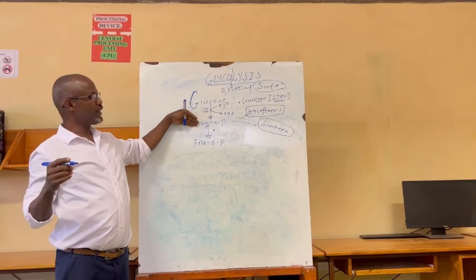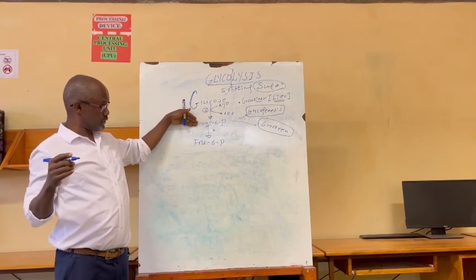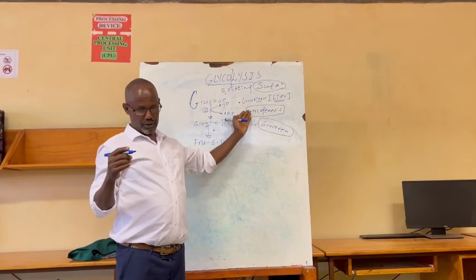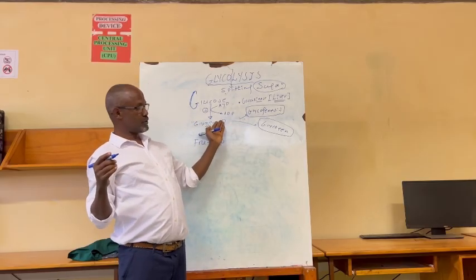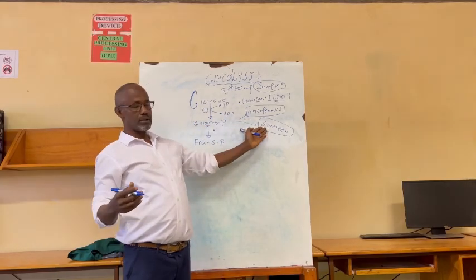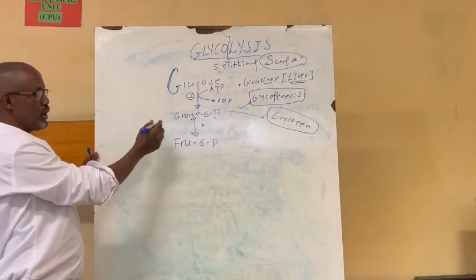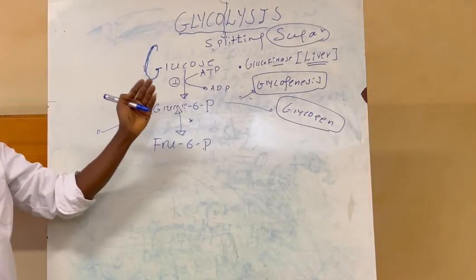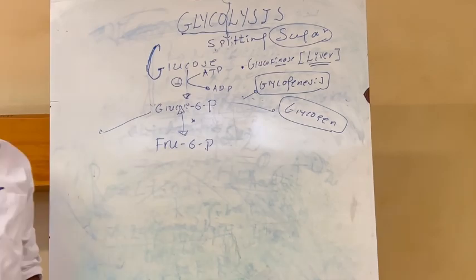Okay? Then, what is the purpose of changing glucose into glucose 6-phosphate in liver tissues? One benefit is that glucose 6-phosphate molecules join together so that they can form glycogen. This is one purpose. The other purpose is one other advantage.